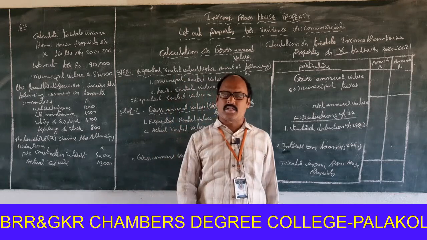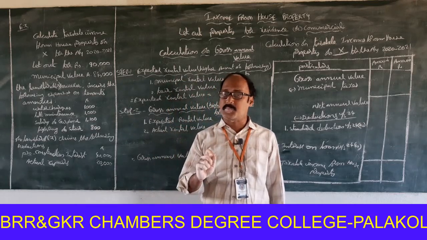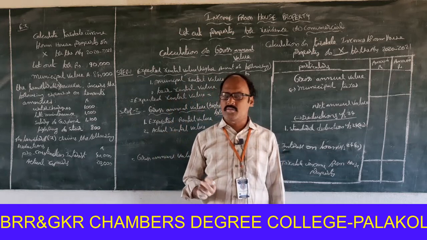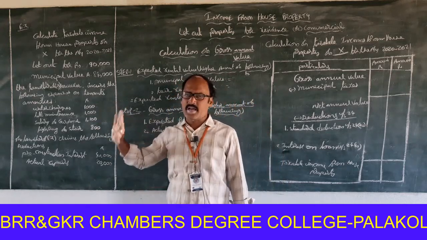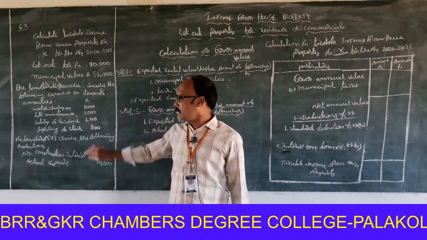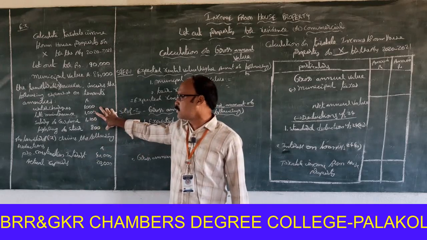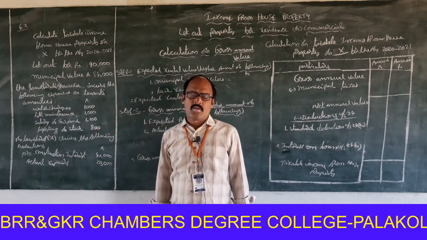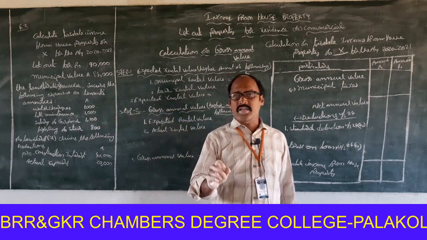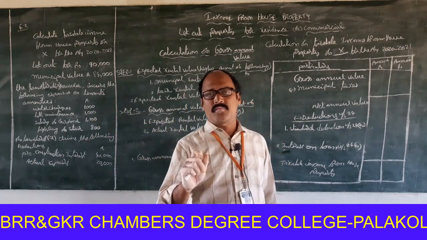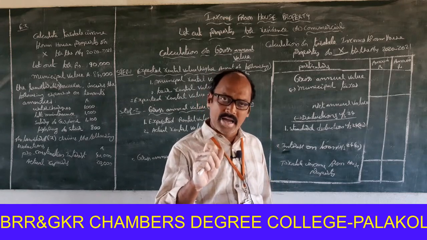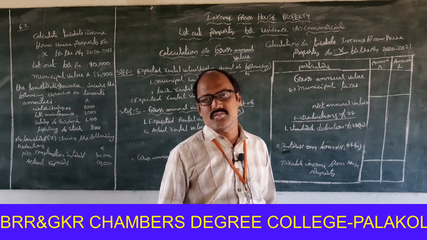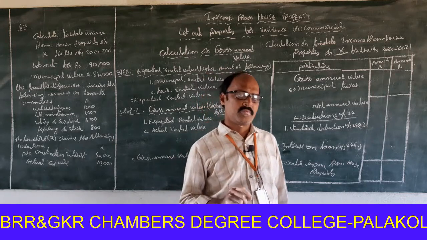Once again I am telling you that this is an amenities expenditure. Don't forget that one. The most important information in this problem is the amenities provided by the owner X to the tenant.